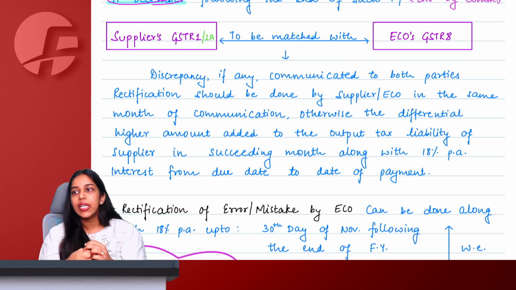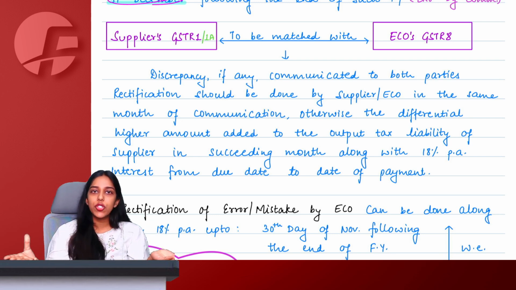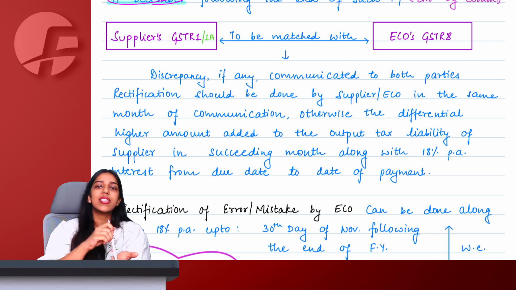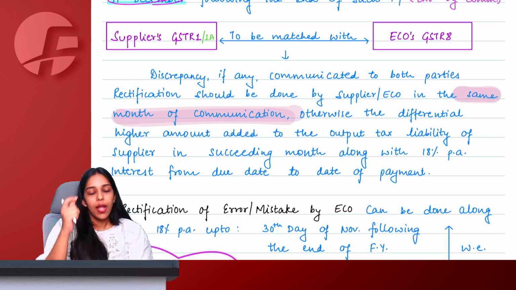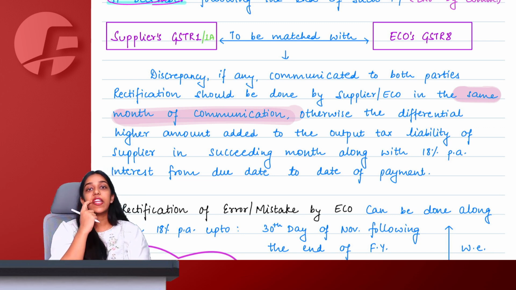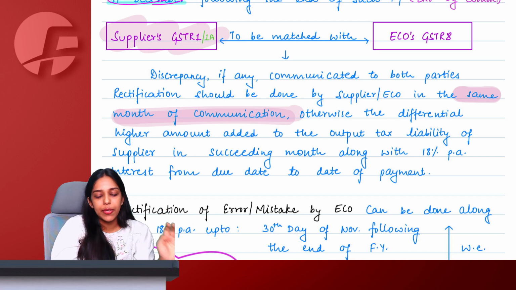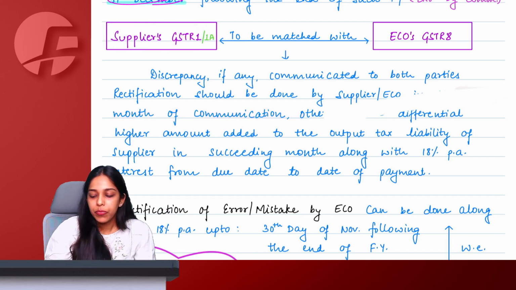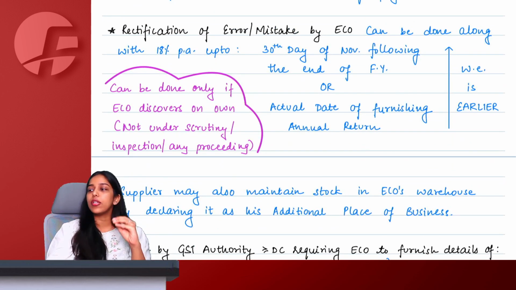Then whenever there is any discrepancy, the discrepancy is brought to notice by the government to the supplier and the e-commerce operator, and in the same month of communication, whoever is at fault has to rectify. If not, the government will assume the higher amount to be true, and the supplier will be liable to pay GST on the higher amount out of whatever they both have furnished on the portal. Interest, penalty, etc. will also apply on that excess higher amount.